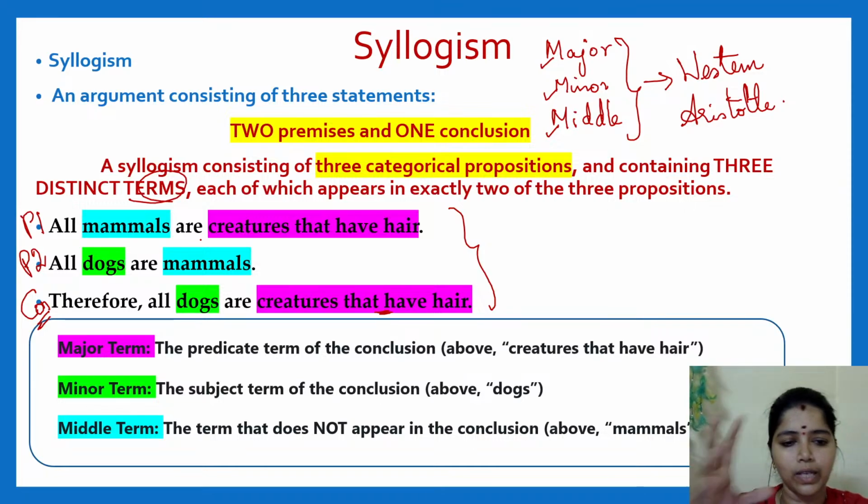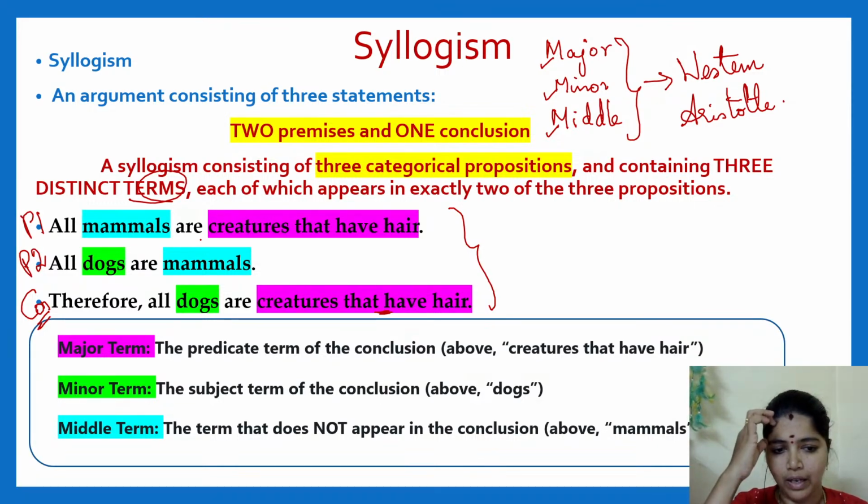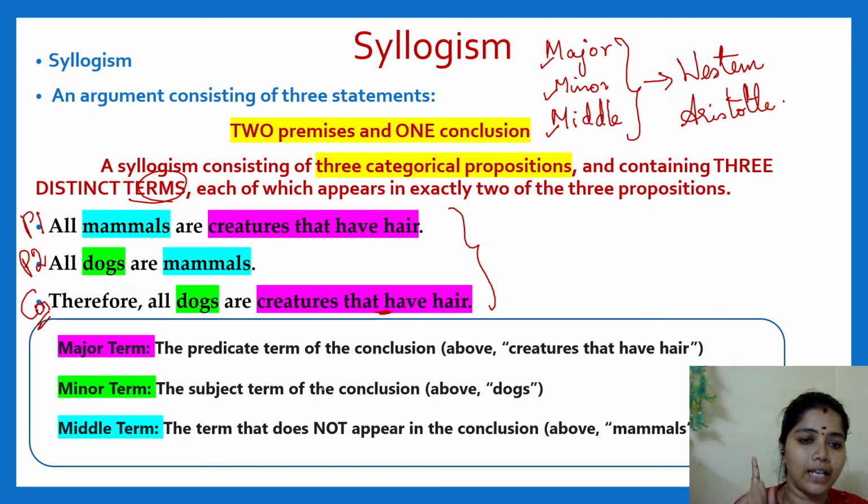Guys, do reply so that if you have doubts I can clarify, because without clarification I cannot go further. In the conclusion, the predicate will be the major term, the subject will be the minor term, and the term which repeats in both premises will be the middle term. Clear? Very good. So you have to be clear with the major, minor and middle terms.